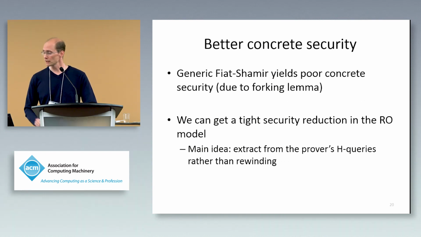I'll mention this just quickly because I think it's something interesting that was missed in prior work. Even when we apply Fiat-Shamir to a 3-round protocol, you may be familiar with the fact that the concrete security reduction that you get from Fiat-Shamir is relatively weak due to the use of the forking lemma. But we can actually do better and get a tighter reduction by specifically exploiting the fact that we work in the random oracle model.